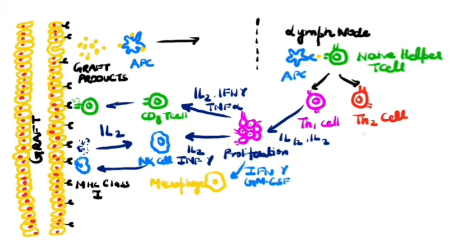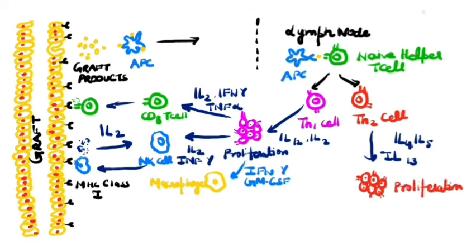Next we will talk about Th2 cells. These cells in presence of interleukin 4, interleukin 5 and interleukin 13 undergo proliferation. These Th2 cells then bind with B cells. B cells express MHC class II molecules to present antigen to Th2 cells. Th2 cells secrete interleukin 2 for B cell proliferation and interleukin 4 and interleukin 5 for class switching.